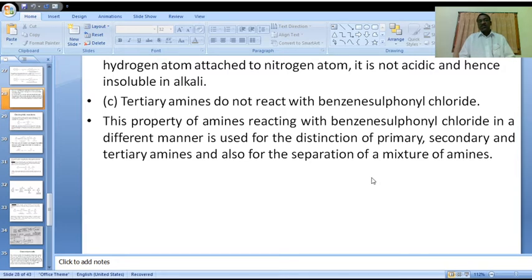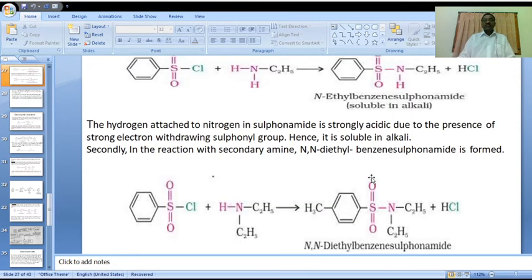It is easily soluble in ether solvent, and it is not reactive with the base. Then what about tertiary? In the first stage, it does not react with the benzene sulfonyl chloride, because the tertiary amine is easily soluble in ether only.